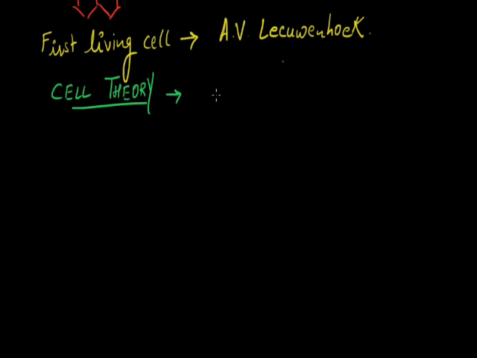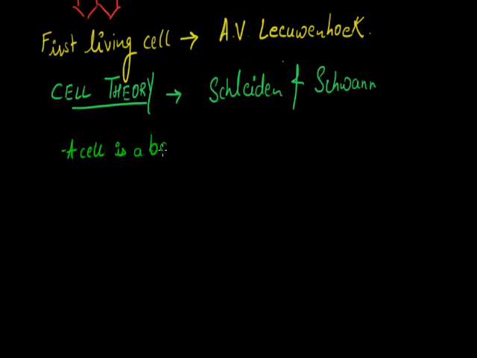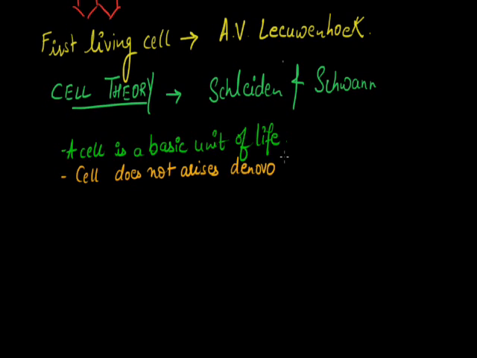The cell theory was given by Schleiden and Schwann in 1838. In 1839, they stated that a cell is a basic unit of life, that for the existence of life, the body should be made up of cells. And secondly, the cell does not arise de novo. De novo means the cell does not arise spontaneously.